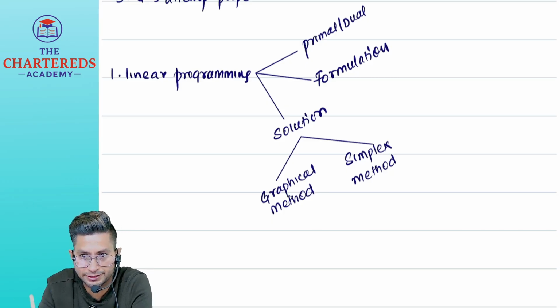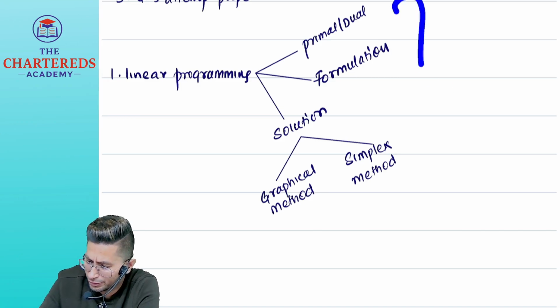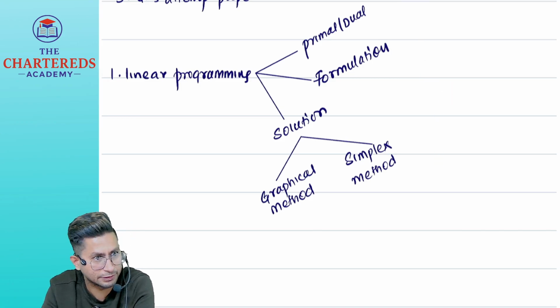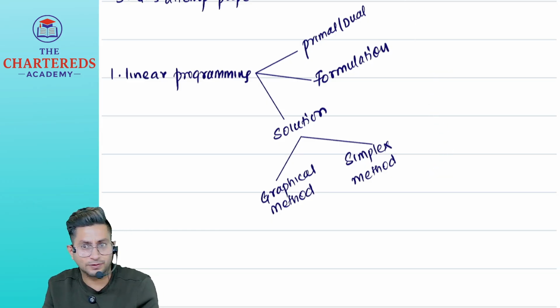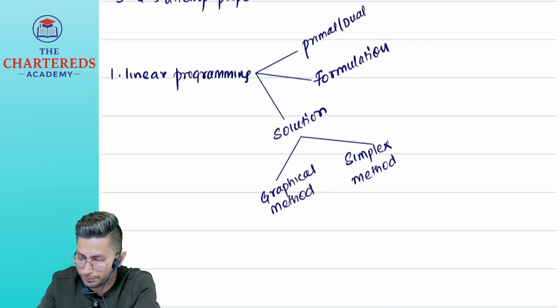Do you have an idea regarding these two? Simplex, primal, dual, everything? Okay. Anyhow, I am going to explain in complete detail with more conceptual clarity. So what is that? Why do we do it like this? Why do we take this and all? Everything I'll explain in a practical manner.